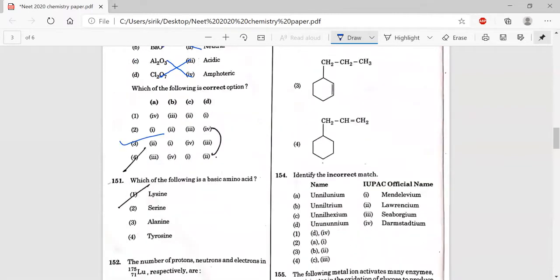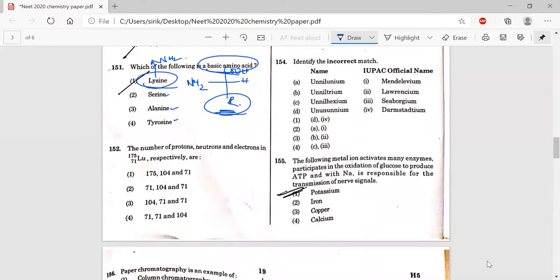Which of the following is a basic amino acid? See here the lysine structure. If you observe, this is the alkyl part of the amino acid, and the R group changes for different amino acids. In the case of tyrosine and serine, OH will be there, alanine has a CH3 part. But in short, lysine has one extra NH2 group. Due to that NH2 group, it is basic in nature. That's why it is a basic amino acid.